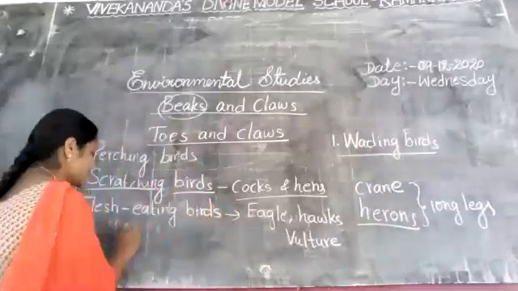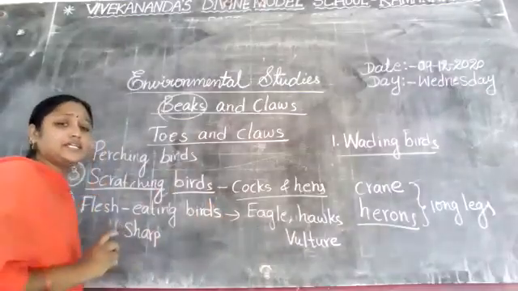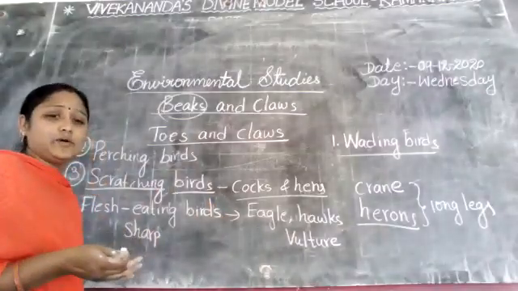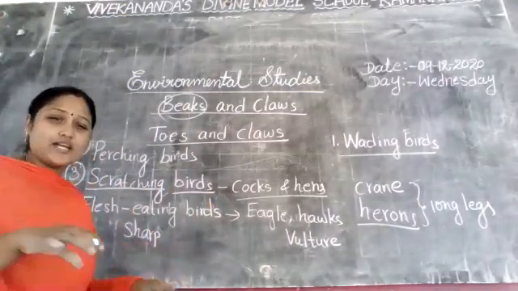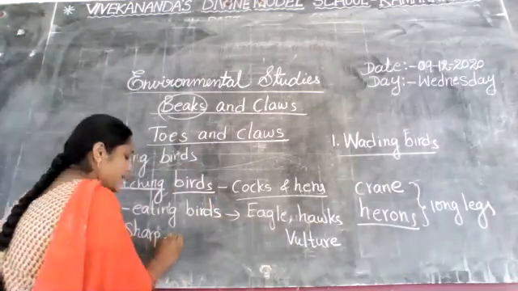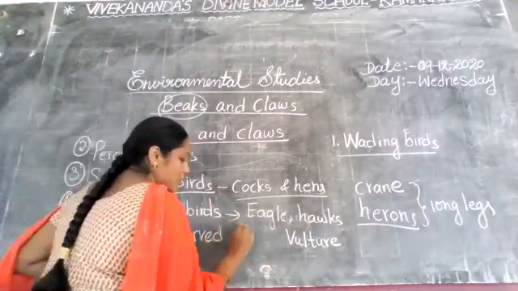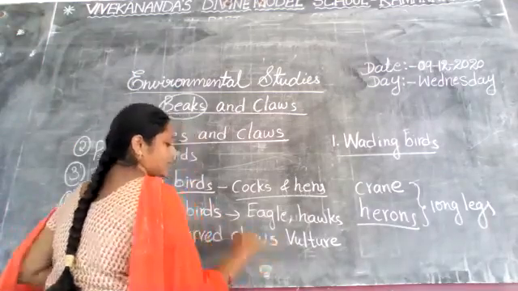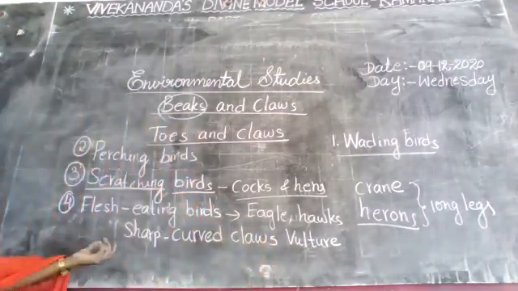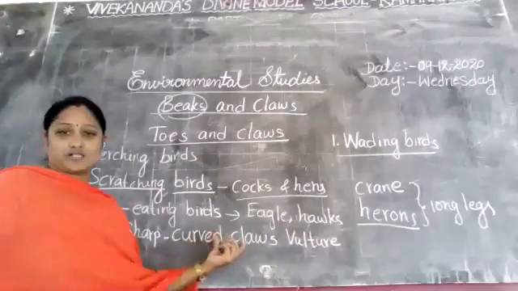Which type of claws are they? Sharp, very sharp. Why? Because these birds eat other animals, and they tear the flesh. So, sharp and curved claws. Eagle, hawks, and vulture have sharp, curved claws.